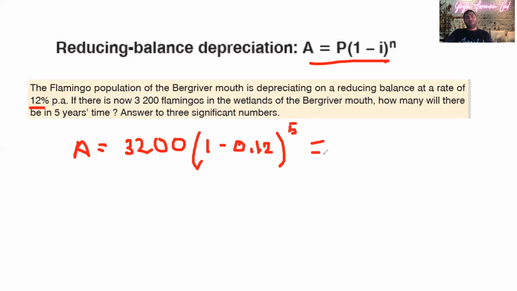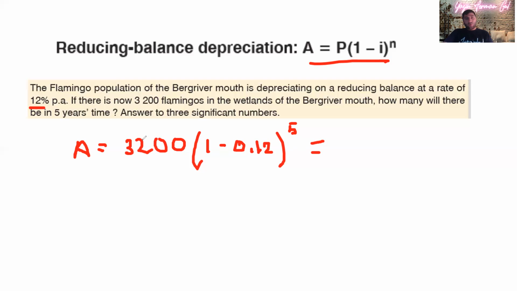So if you work it out, guys, you will get something out of this. I'm not going to calculate now because I don't have a calculator with me, and it's going to take long, but all this is what you need to do. Like I said, you don't need to go through all the stuff I showed you. You put everything in the formula, then you will be sorted. You will get the answer.